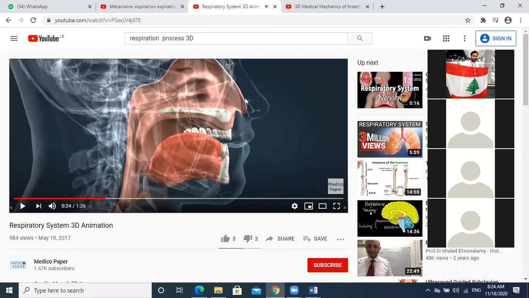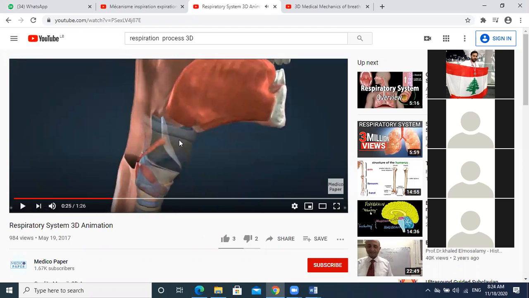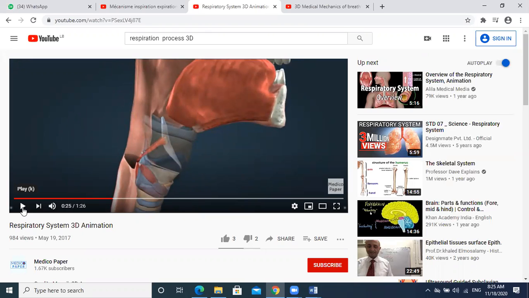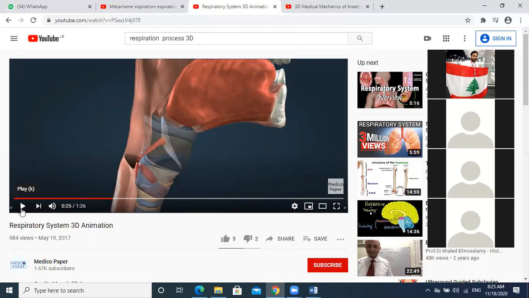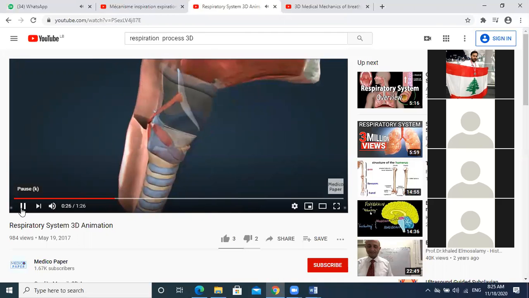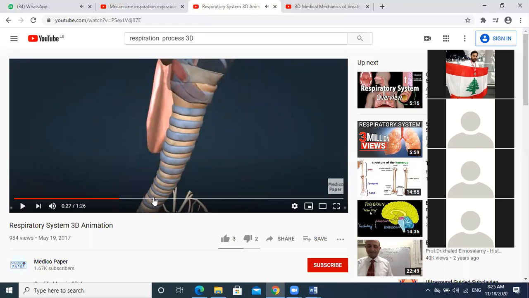The inhaled air flows from the nasal cavities to reach the alveoli. Look, nasal cavities, pharynx. Continue the pathway of the inhaled air. Larynx, excellent. Trachea. Bronchus. Bronchioles. Alveoli, excellent.